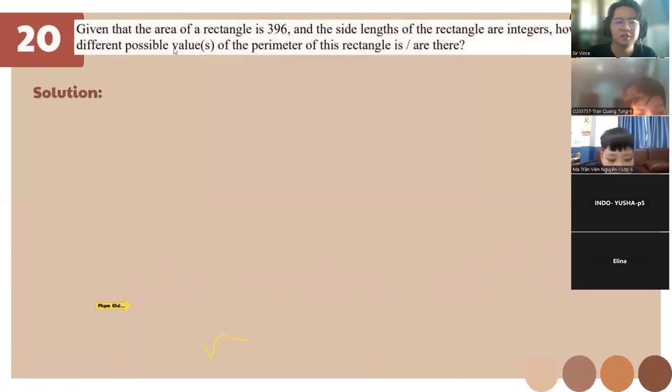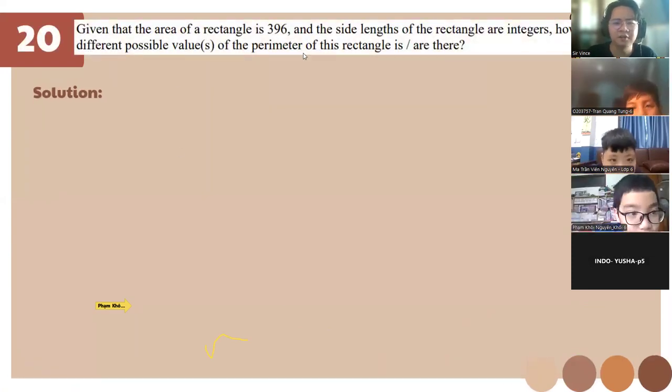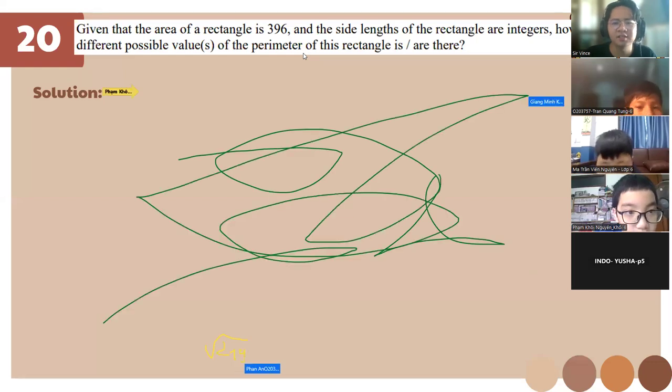Focus. Okay. For this one, class, given that the area of a rectangle is 396 and the side lengths,